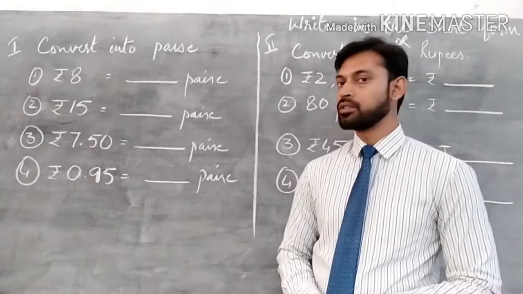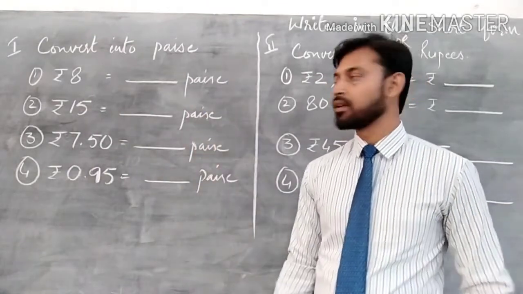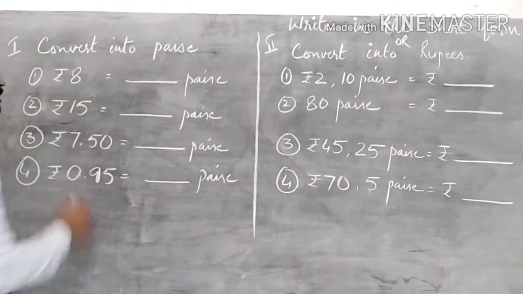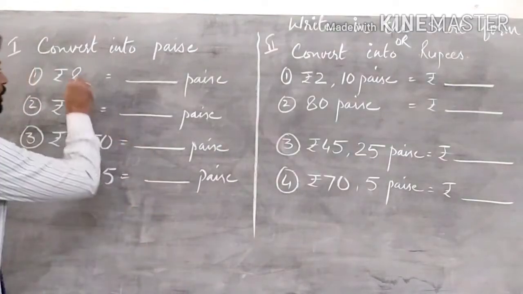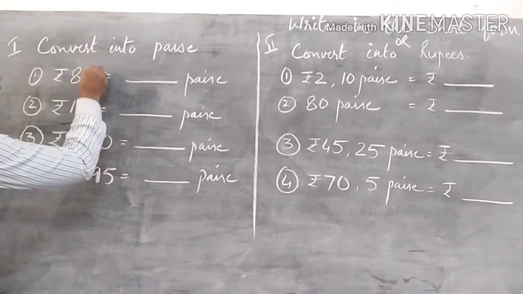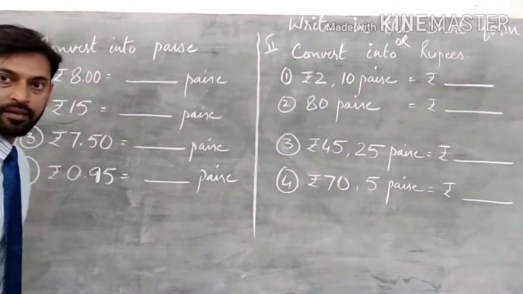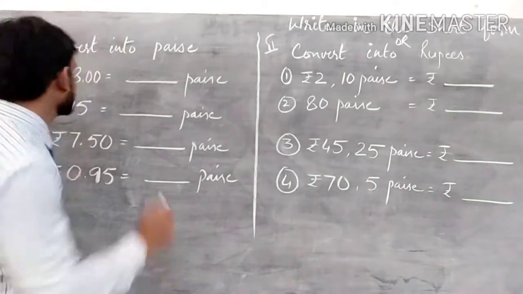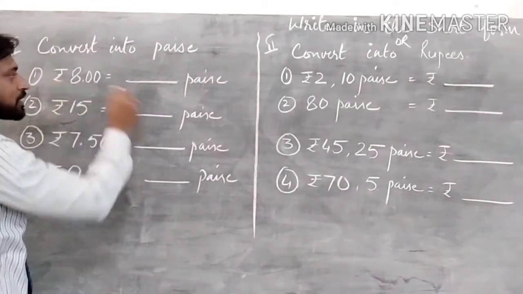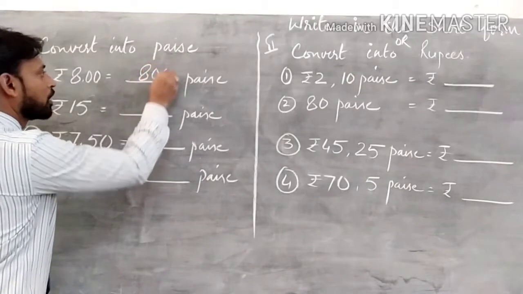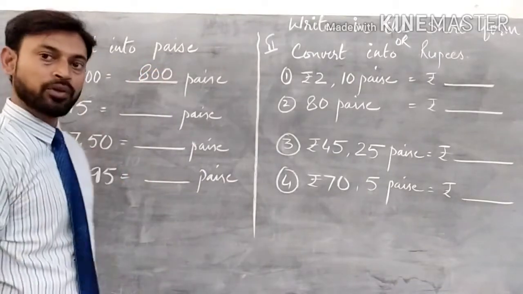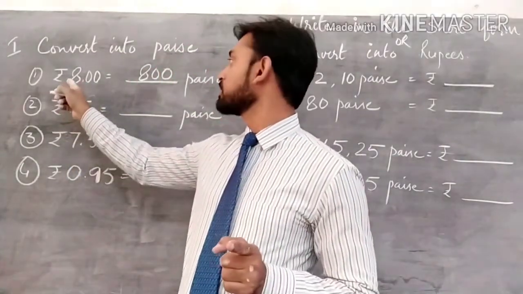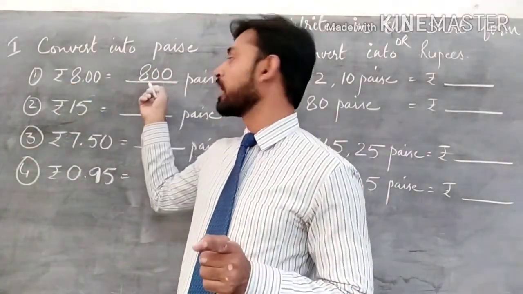Now let's see the questions. Convert into paise. Always remember, if it is written rupees 8, then definitely we have 00 paise, right? So what is the rule? What trick have I told you? Just remove this decimal point and this sign. So the answer will be 800 paise. And we know that 1 rupee equals 100 paise, so 8 rupees will be equal to 800 paise.